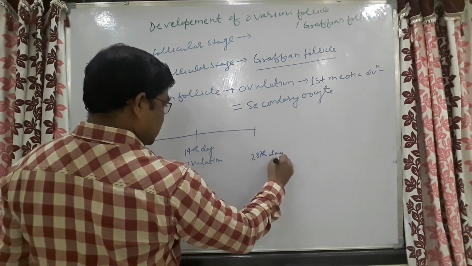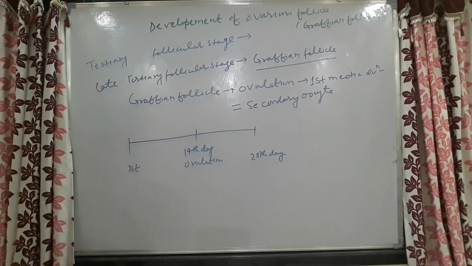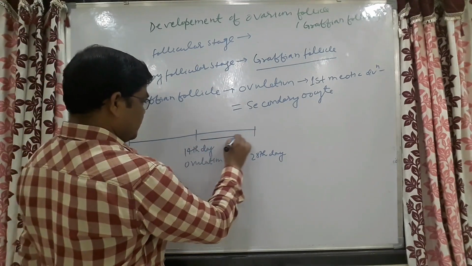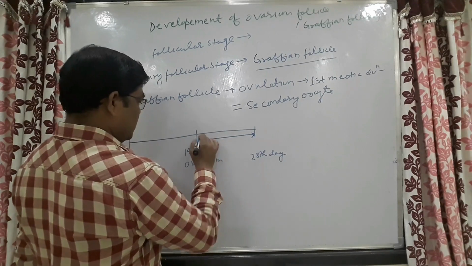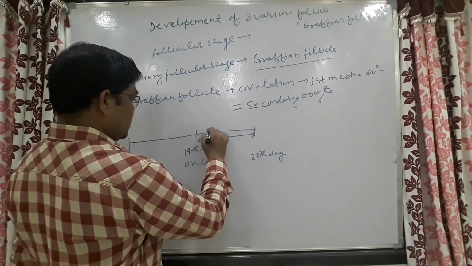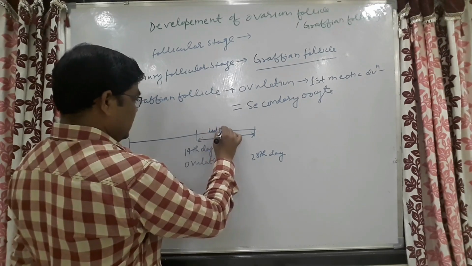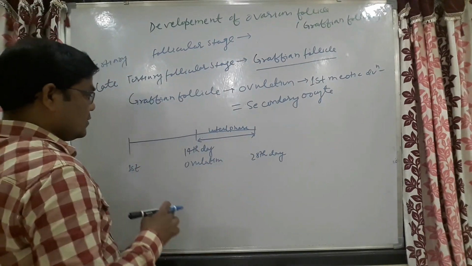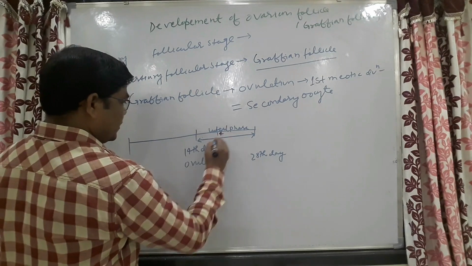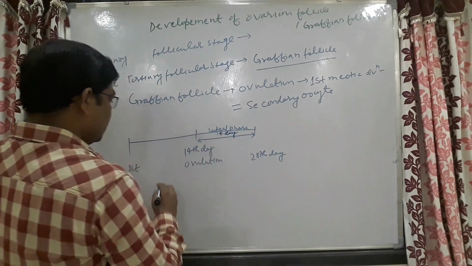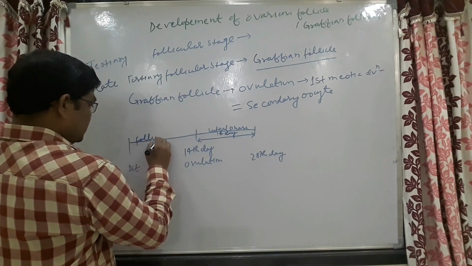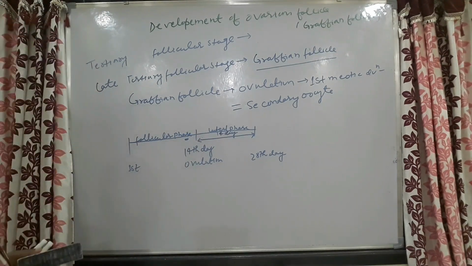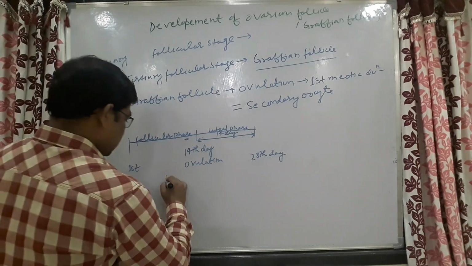The luteal phase is constant, of 14 days duration, and this is known as the follicular phase. Later on we will discuss these things in our menstrual cycle class.